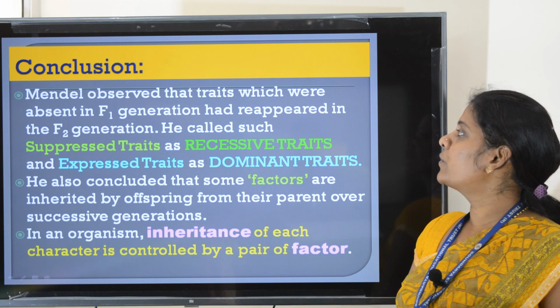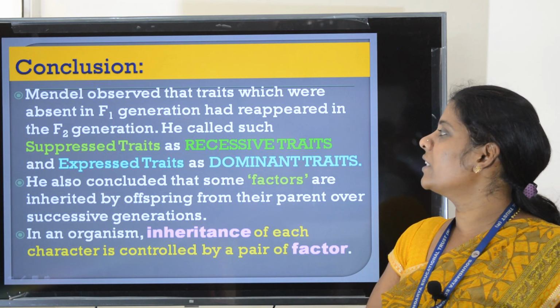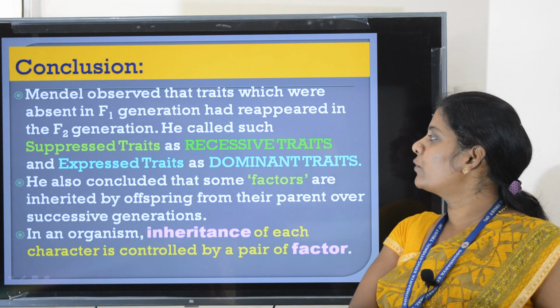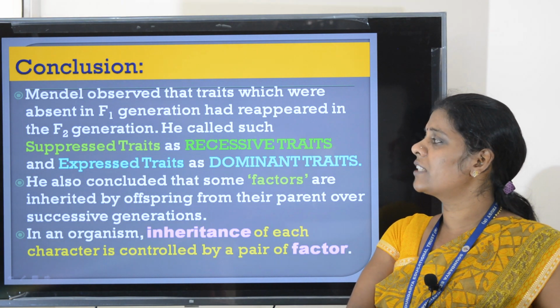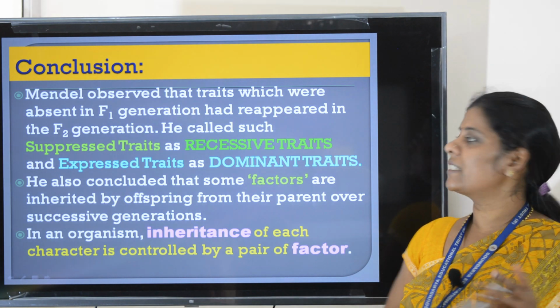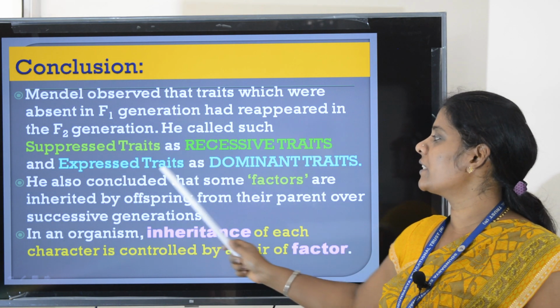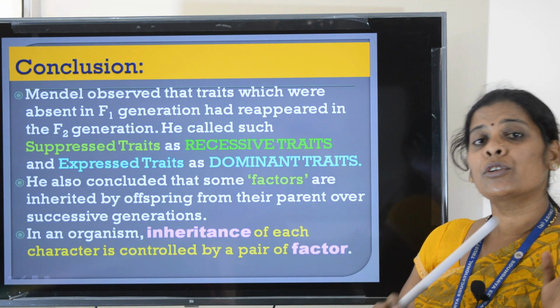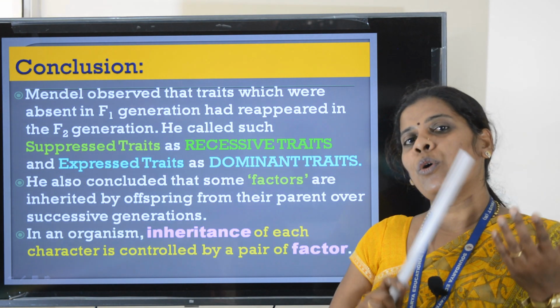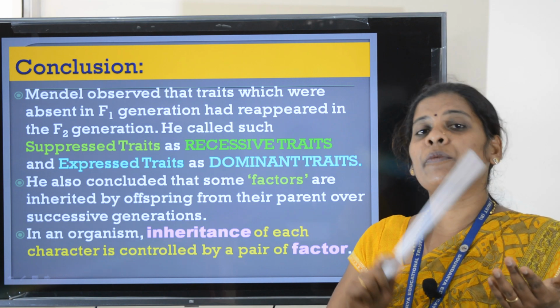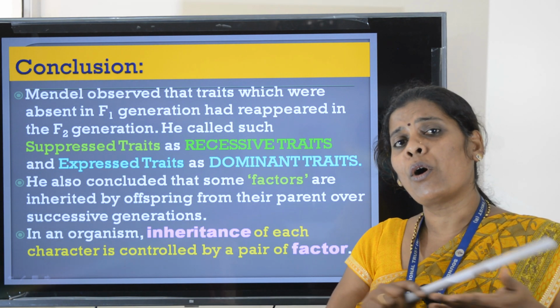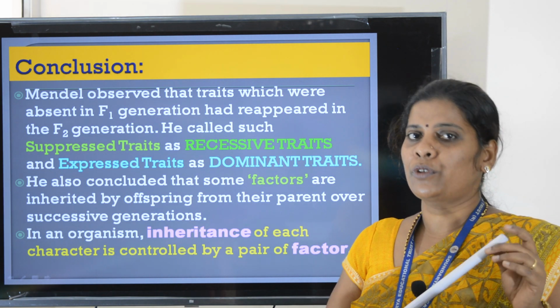Now, Mendel observed that traits which were absent in the F1 generation had reappeared in the F2 generation. He called such suppressed traits recessive traits and expressed traits dominant traits. See, in the F1, he got all tall plants. He crossed homozygous dominant with homozygous recessive. In the F1 generation, he got all individuals of tall type.